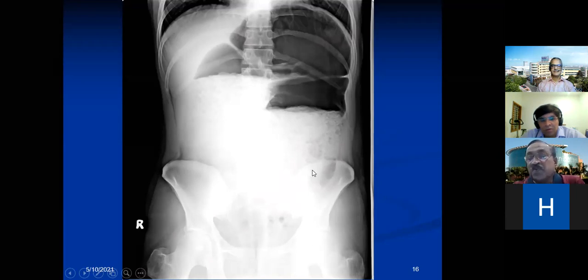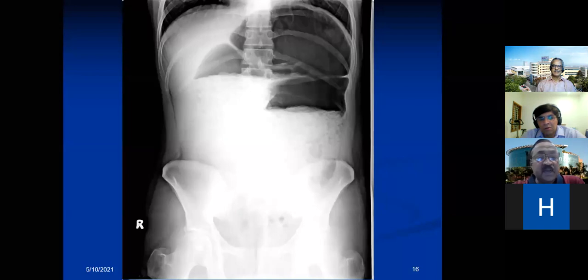So do you now get a clue that if I say this could be a colon, it means fecal matter with this? Do you have any other answers with your diagnosis? Try. Yes, so could it be a sigmoid volvulus, sir? Okay, we'll come to that. So we also thought something like that.